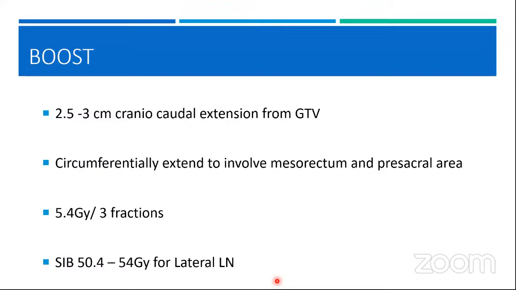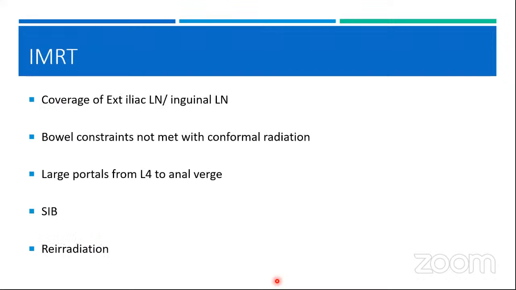And then we also have, if you want to give a simultaneous integrated boost to the lateral pelvic lymph node. So if you have an internal iliac group of lymph node which is not going to be dissected and you want to boost that lymph node, you may just give a 1 centimeter margin around the lymph node, and then you can simultaneously boost it to 50 gray or 54 gray, as much as you want, keeping in mind those constraints for the organs at risk.